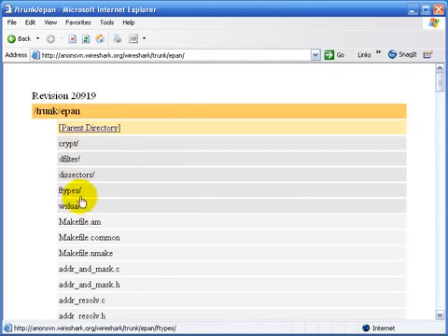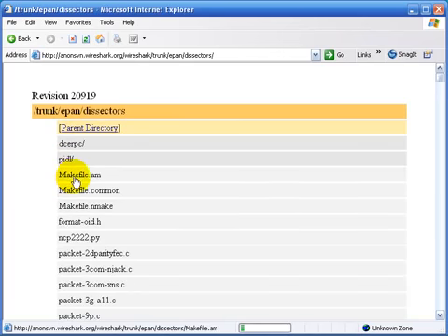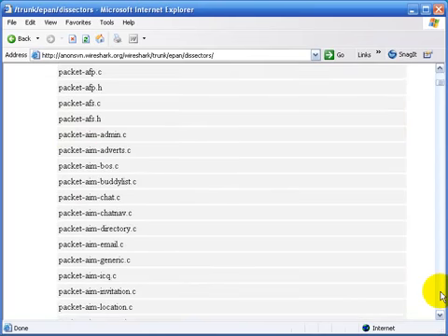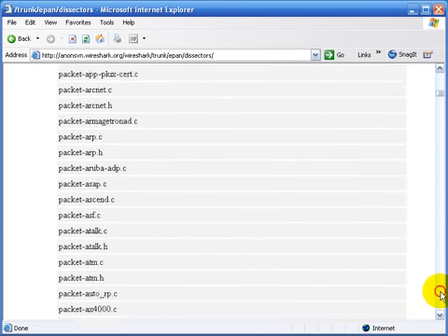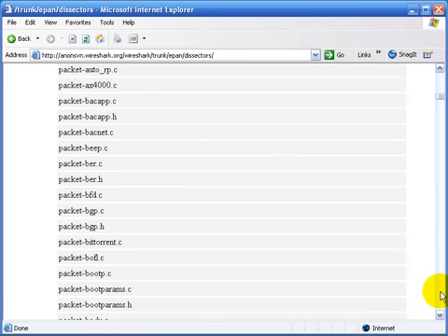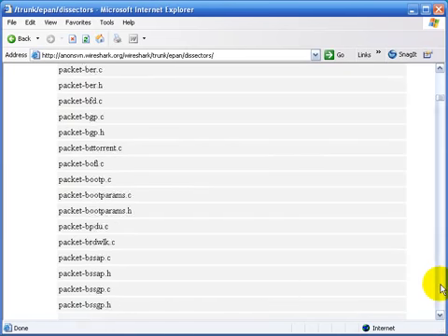Underneath there you will see one directory called dissectors. We'll select the dissectors subdirectory. And now if you scroll down, you'll be able to see that these are all of the protocols and applications that Wireshark can decode. So as we scroll through, here you'll see there's bootp.